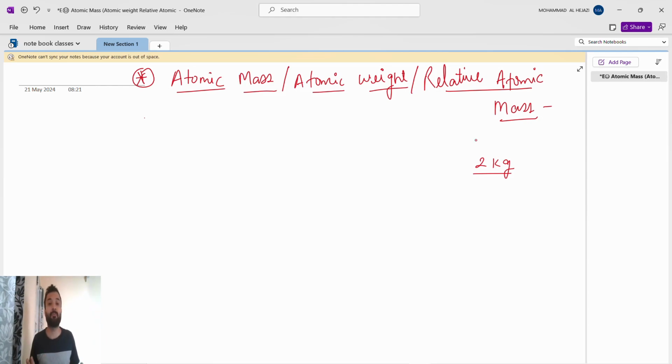If anyone is purchasing 2 kg of anything, they will put that 2 kg of weight on one side, and on the next side you put the vegetables or fruits you are purchasing. Then you see whether both levels are equal or not. If both levels are equal, yes, it is 2 kg. That's why we are taking the 2 kg of apple related to that 2 kg of weight. Suppose you go to purchase 5 kg of apple, they will put the 5 kg of weight.